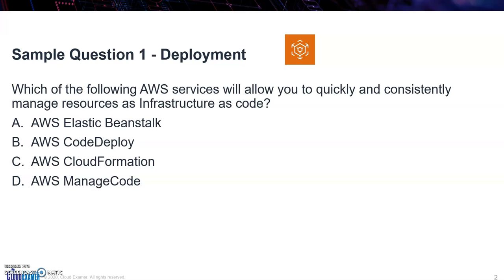Now, as soon as you deploy that, you'll be able to manage your resources there. But if you want to quickly and consistently do the same thing on another region, let's say somewhere in California, US California, then you can take the same template and deploy it to another region. So that's quickly and consistently, and it also is infrastructure as code. All right, so let's look at the next question.